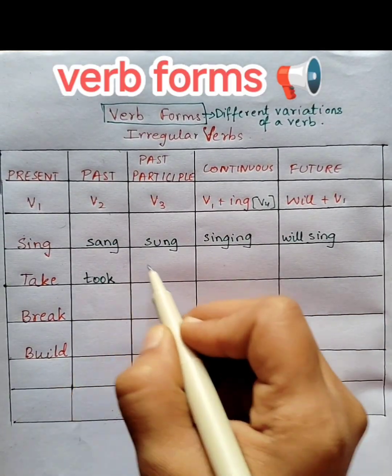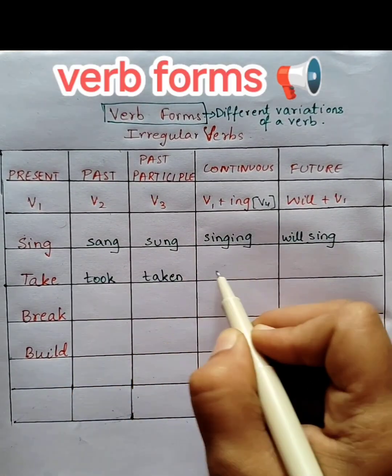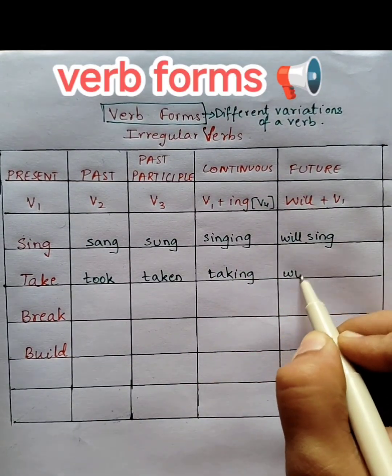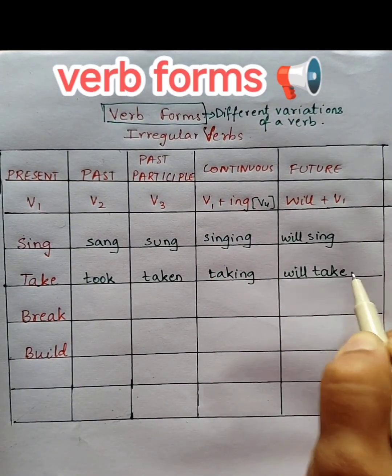Next, take. V2 is took. V3 is taken. V4, that is V1 plus ing, is taking. And future is will take.